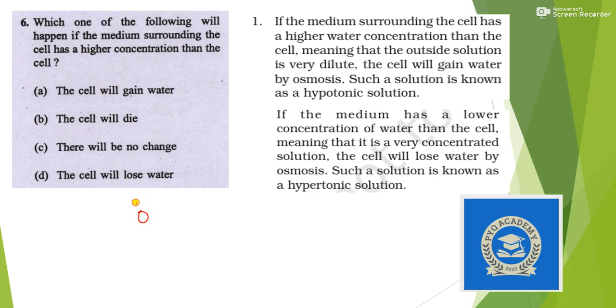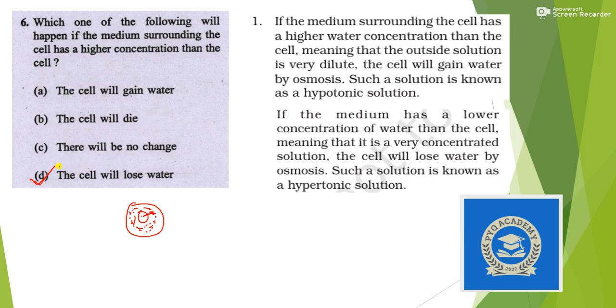That means the cell is surrounded by a solution with a higher concentration of solute. That means water is less there, and there is more water inside the cell, so water will try to come out and maintain the level of water. So the cell will lose water.